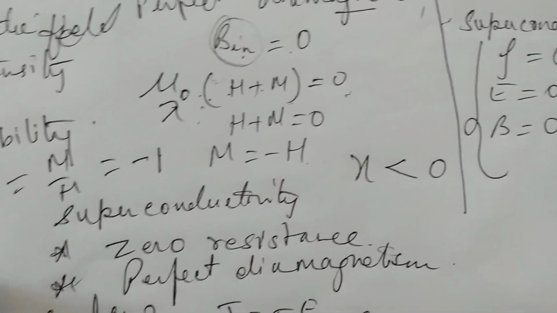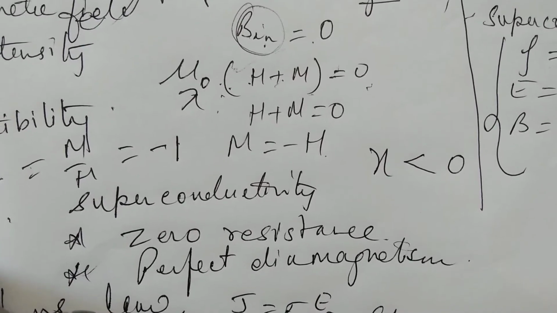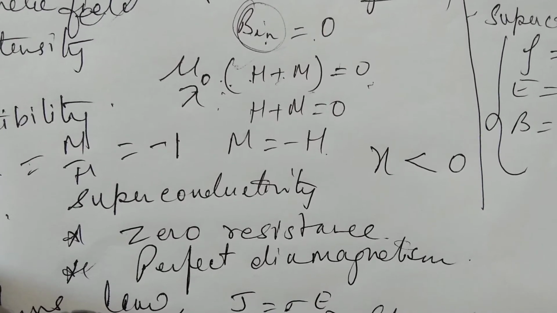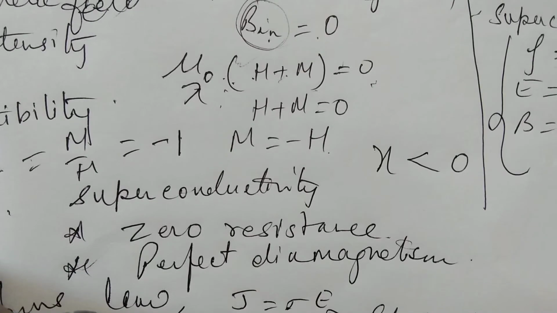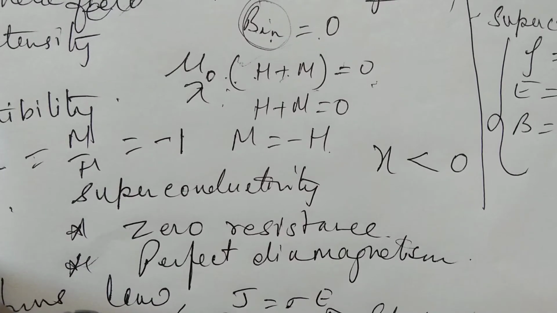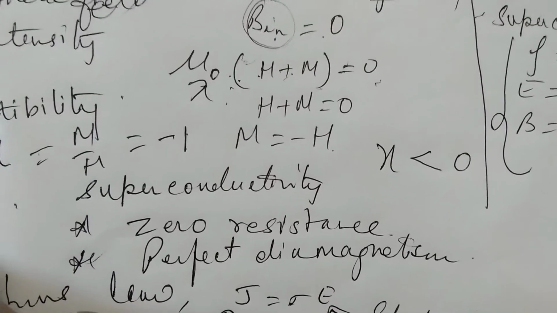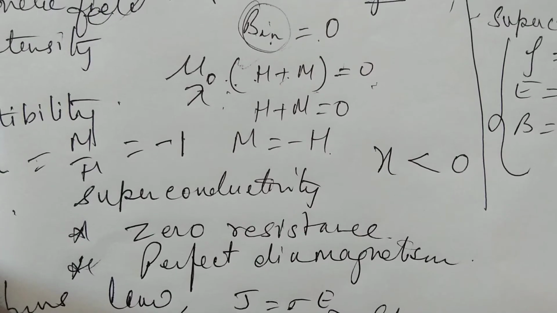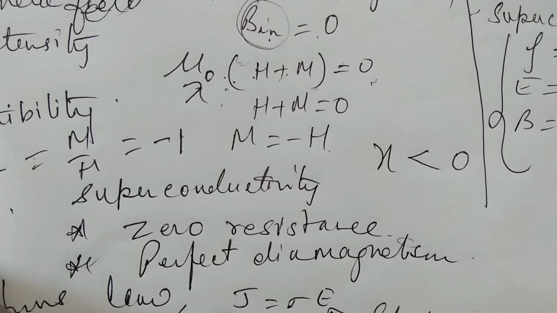So superconductors are good conductors. They are not good thermal conductors. They are good conductors of electricity but not good conductors of heat. This is to be noted. Superconductors are perfect conductors with the additional property of perfect diamagnetism.